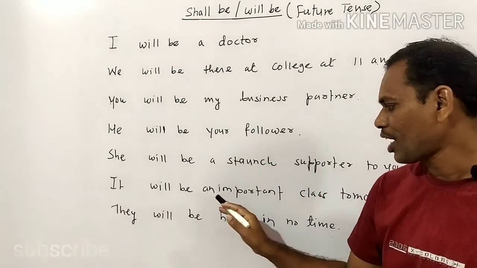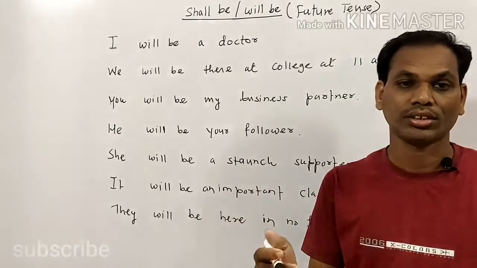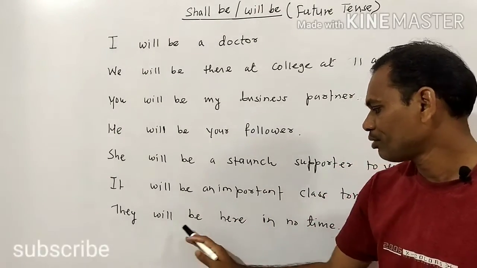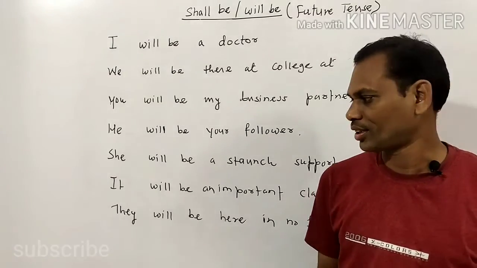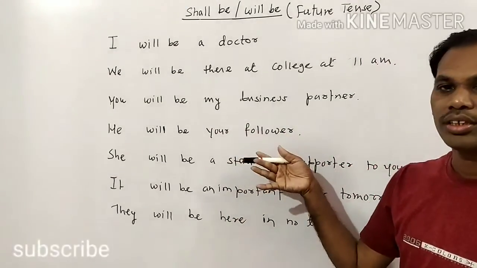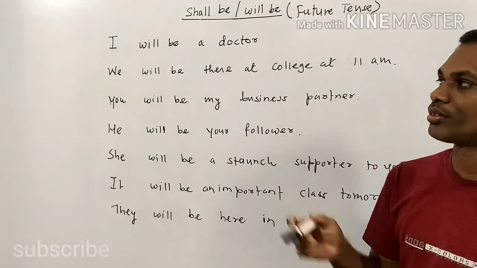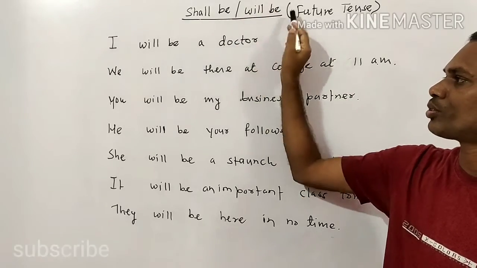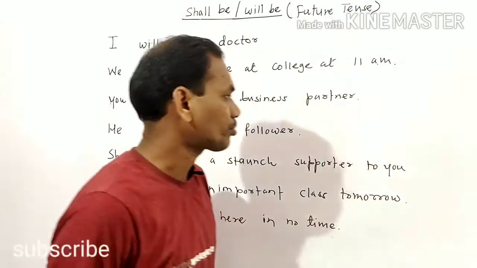It will be an important class tomorrow. Means tomorrow's class will be important, like that. They will be here in no time. In this way, we may write and speak affirmative sentences by using shall be or will be. Better use will be before all 7 subjects here, right?